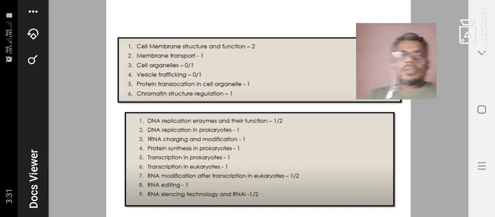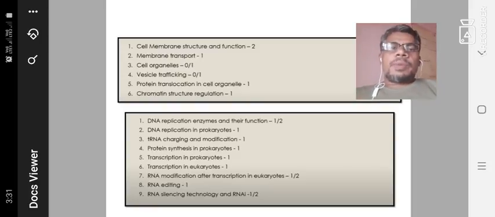So another one is membrane transport, which is one of the questions. Cell organelles, one time in June or December, definitely it will come. Vesicle trafficking and protein translocation, organelles, chromatin structure and regulation. Then unit 3, rDNA technology. DNA replication enzymes, definitely 2 questions or sometimes 1 question will come.